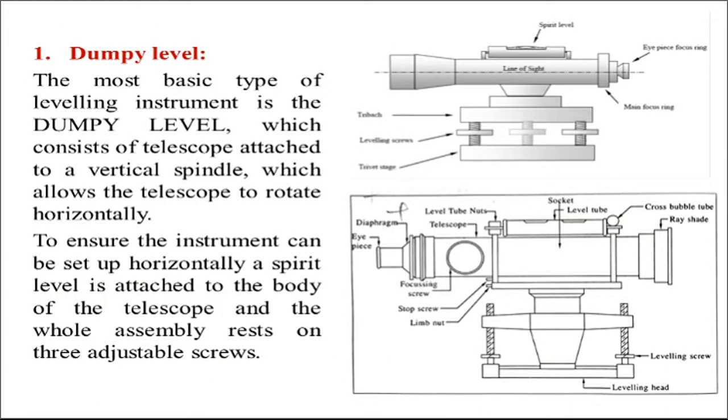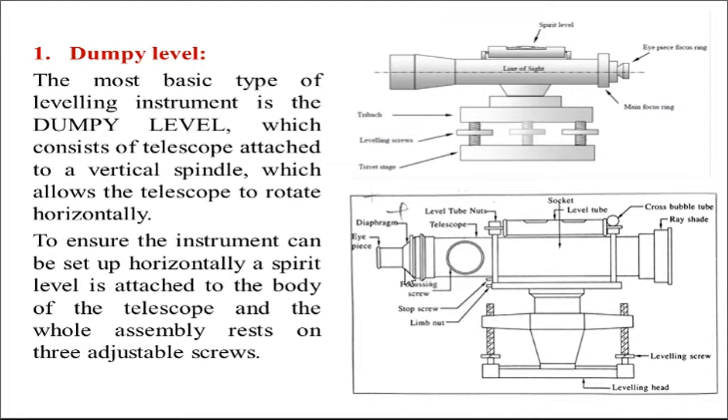Next one, dumpy level. The most basic type of leveling instrument used in leveling projects is the dumpy level. It consists of a telescope as we have seen, and this telescope is attached to a vertical spindle, which allows the telescope to rotate horizontally. Whatever this telescope is, it rotates in the horizontal plane through 360 degrees, but it does not rotate vertically like this.